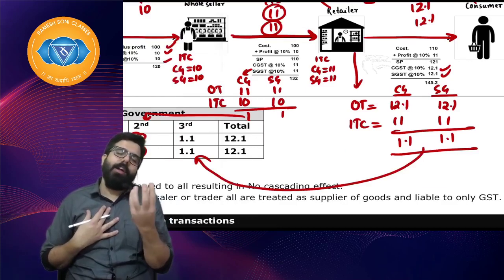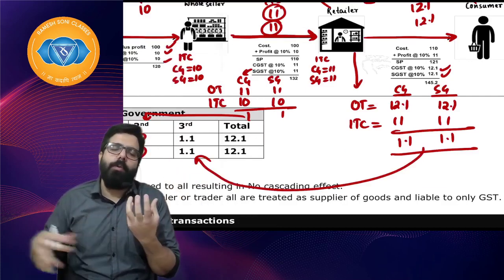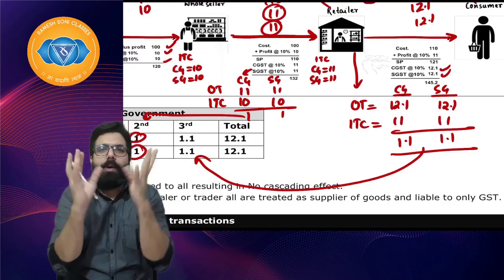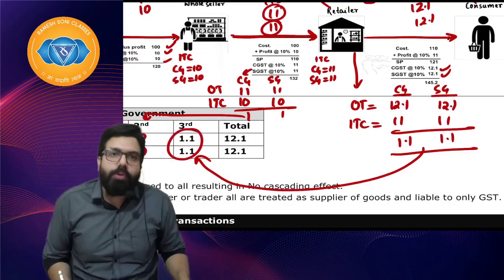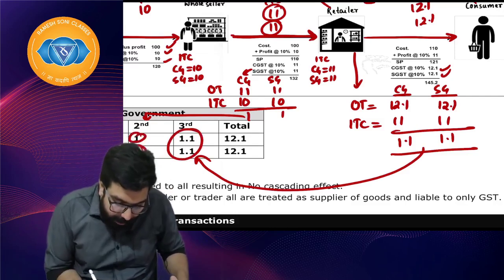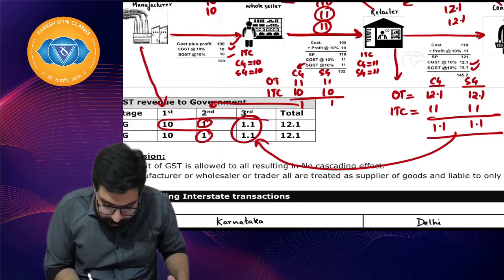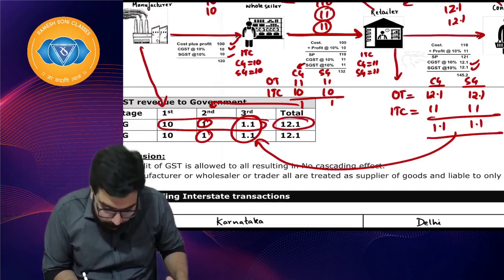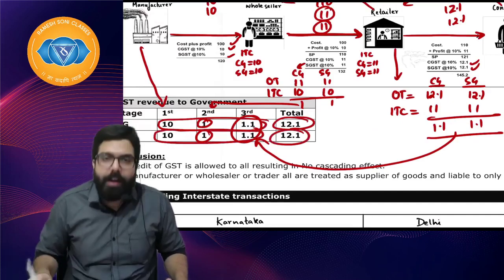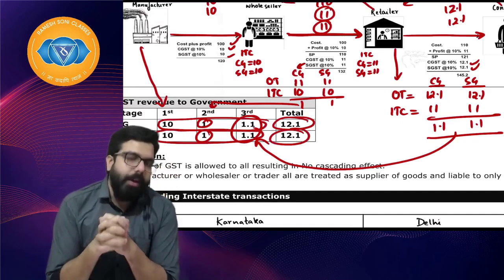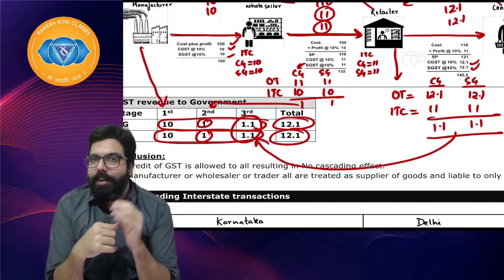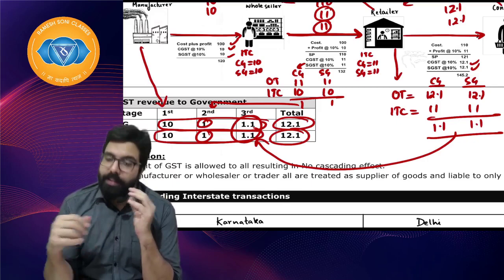The trader collected 12.1, deducted 11, and the remaining 1.1 he paid to the government at the third stage, right? So the central government earned 12.1, the state government earned 12.1, both of them earned 50-50. So this was about intrastate transaction.